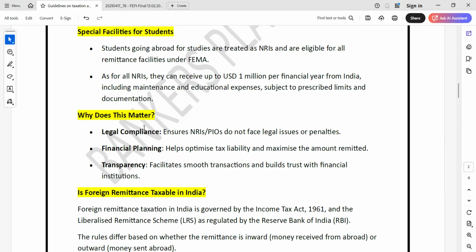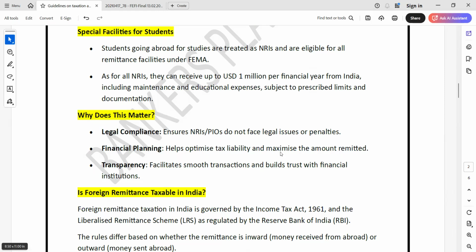So why do you need to pay the tax, why is it there? Because you have to ensure that NRIs and PIOs don't face legal issues or penalties. If anybody is sending money, they won't want to get into legal issues or penalties, so they have to comply with all the rules. Financial planning: it helps optimize tax liability and maximize the amount.